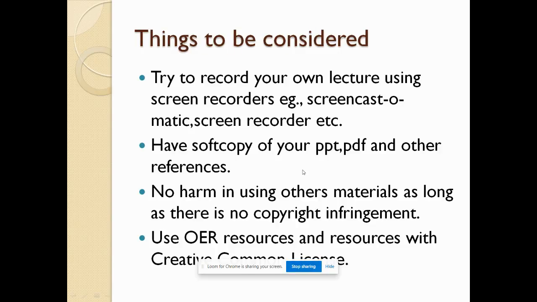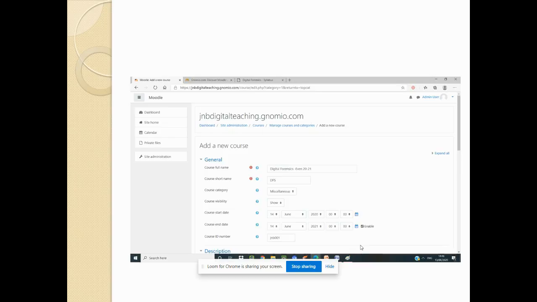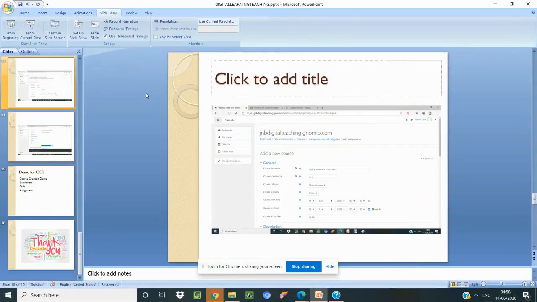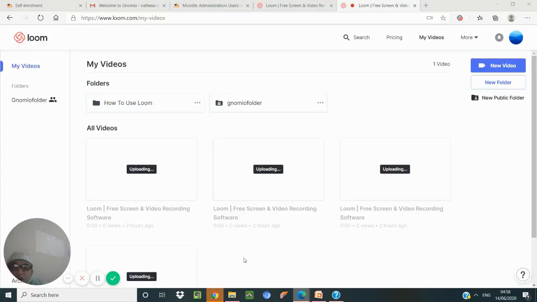Have a soft copy of your PPT, PDF and other references which can be added. There is no harm in using others' material as long as there is no copyright infringement. Try to use open educational resources and resources with a Creative Commons license. For example, I will first show you how we can find out what all the open educational resources are.